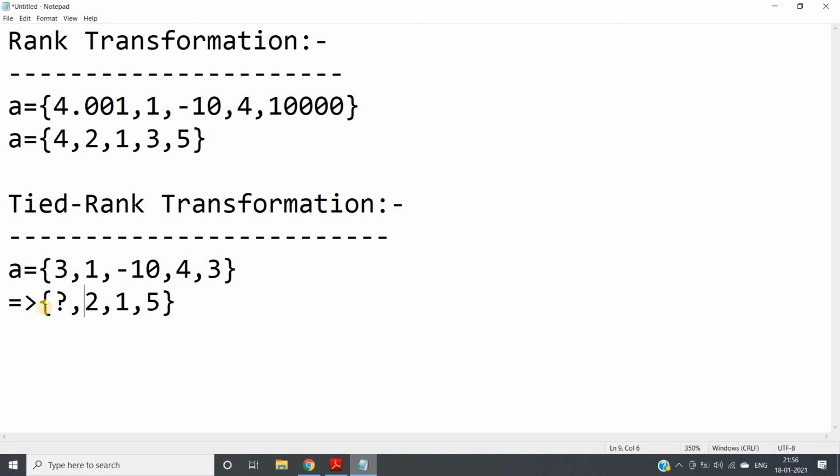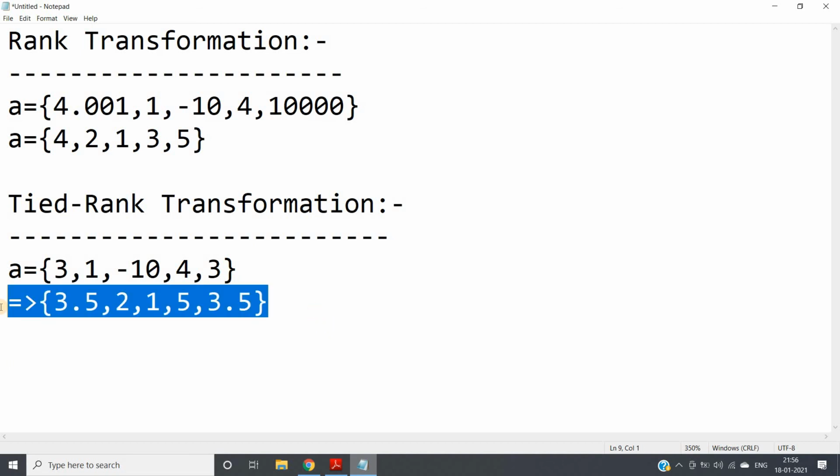Now the question is what we put for these two 3s. How do we map values that have a tie? The rule says take the average of their ranks and then put that value. This is 3, this is 3, so what are their respective ranks? If you order them, the 3s come in 3rd and 4th rank. So 3 plus 4 is 7, and 7 divided by 2 is 3.5. So we map these two tied values to 3.5 as rank.